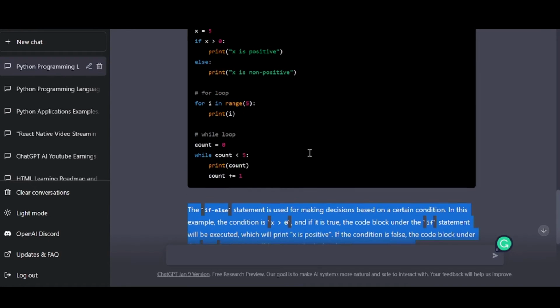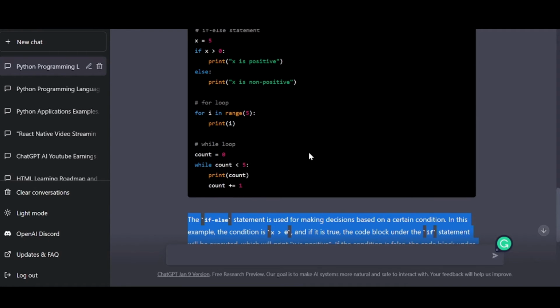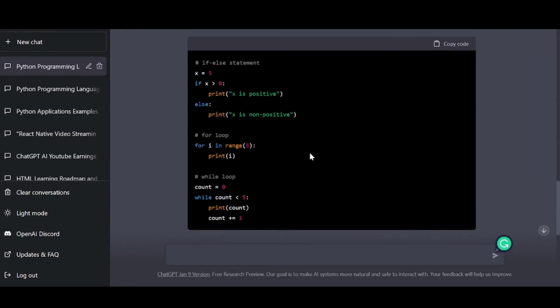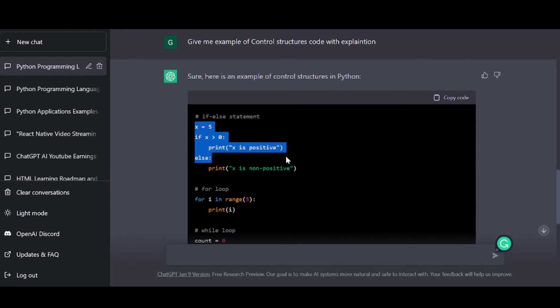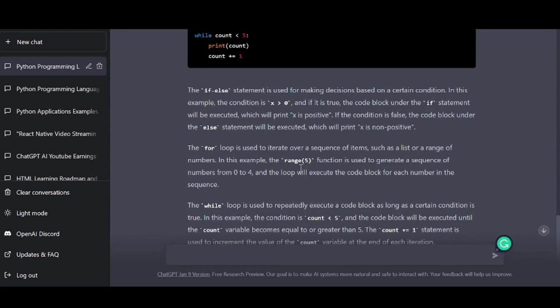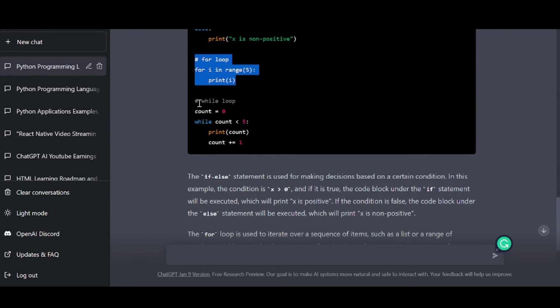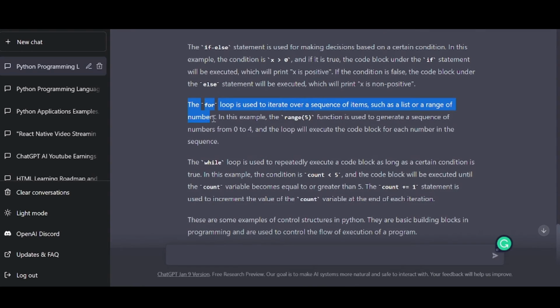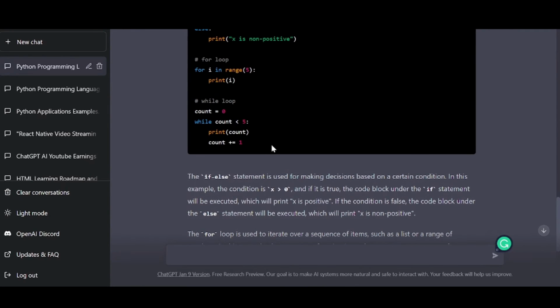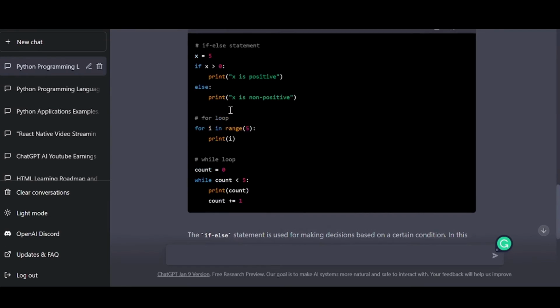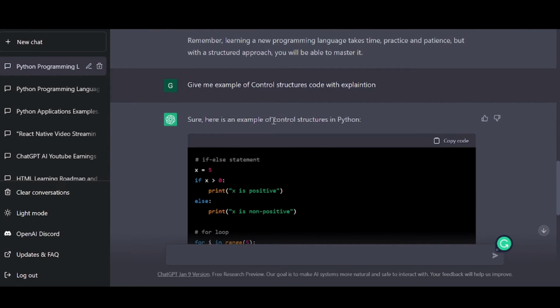Okay, you don't need to find a tutorial on Google or anything to understand. ChatGPT helps you write the code, with an example and a proper explanation. Same for the for loop, same for the while loop. If you see, it gives the for loop explanation and while loop explanation. Now if you want to learn more about this if else condition, you can ask it, for example,